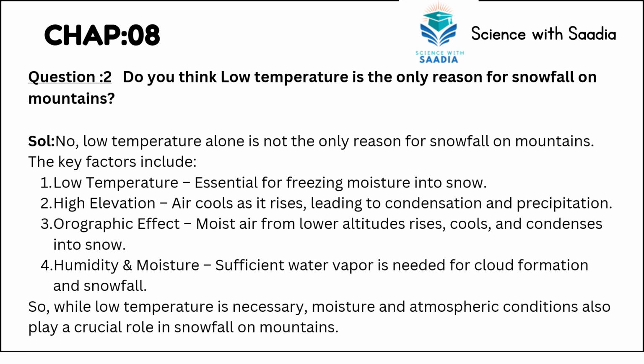Fourth is humidity and moisture. Sufficient water vapors are needed for cloud formation and snowfall. So while low temperature is necessary, moisture and atmospheric conditions also play a crucial role in snowfall on mountains.